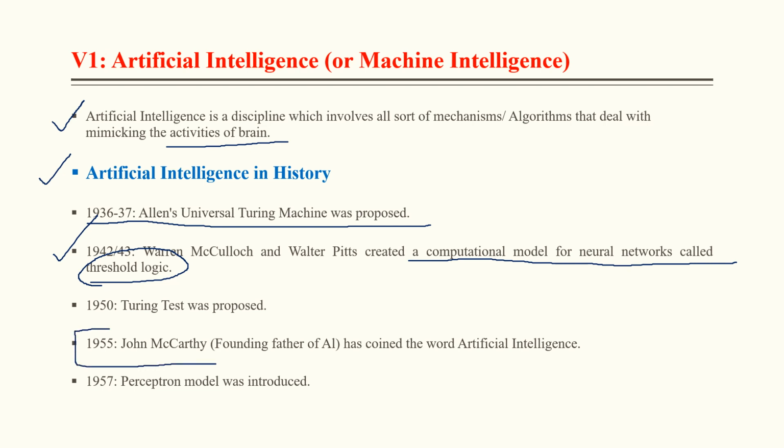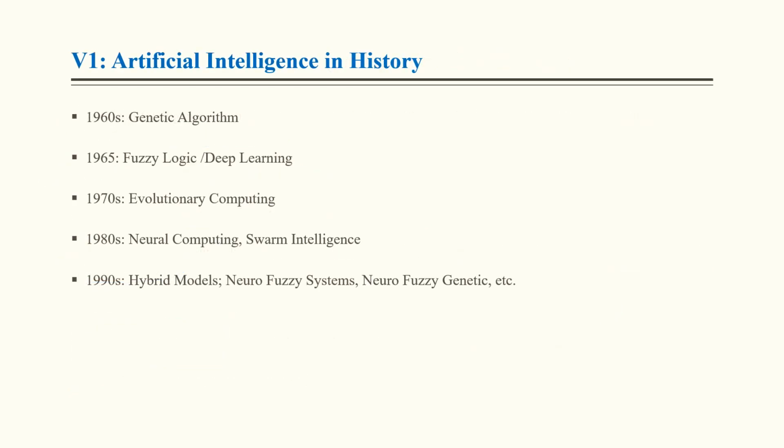In 1955, John McCarthy, the founding father of AI, coined the term artificial intelligence for the first time, and the first perceptron model was introduced in 1957. This is very important. In 1960, the genetic algorithm came into existence. In 1965, fuzzy logic and deep learning.